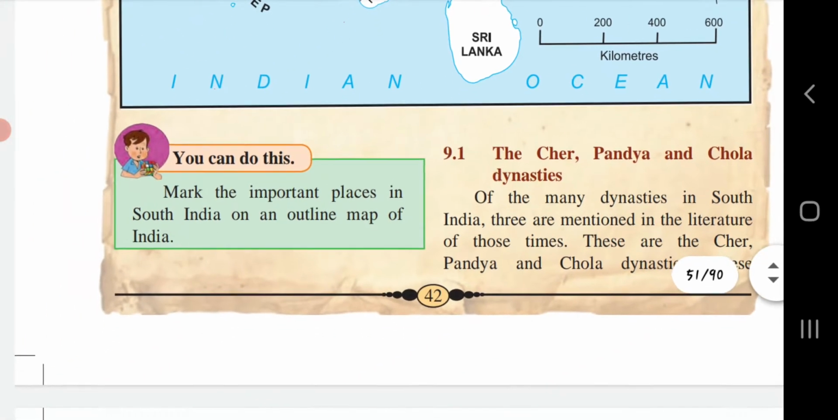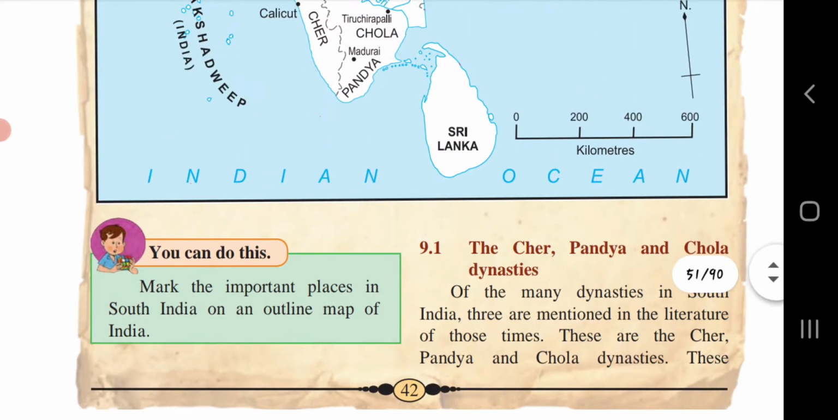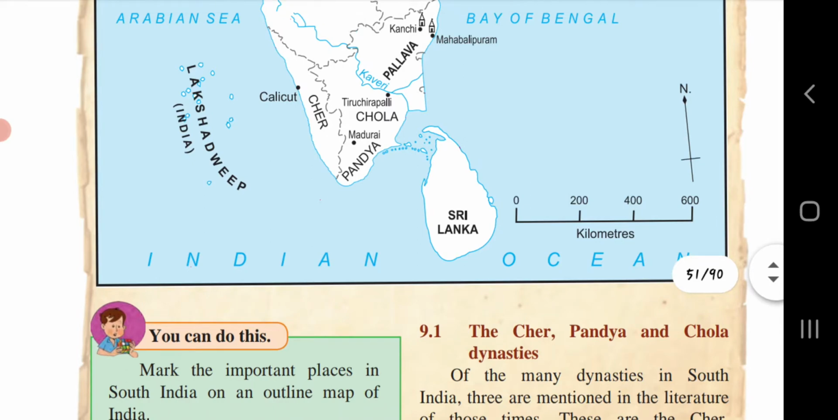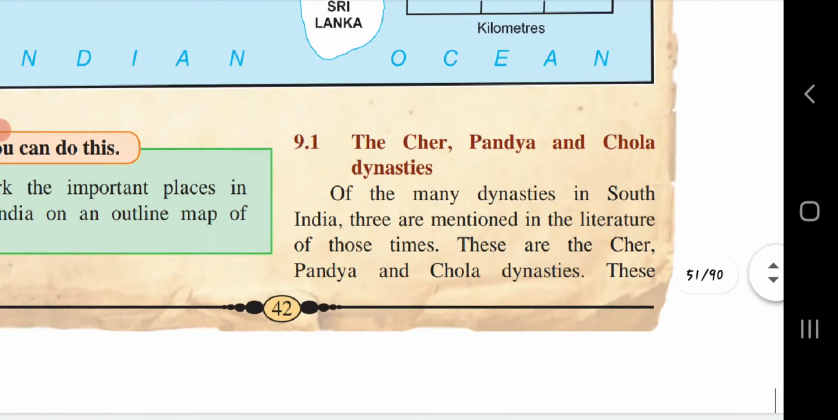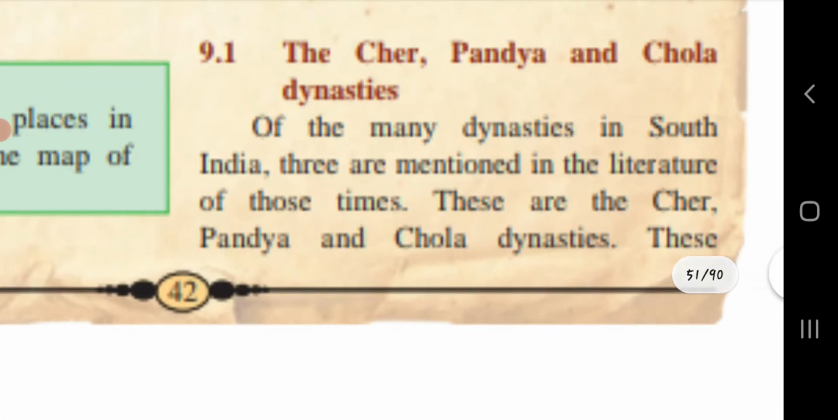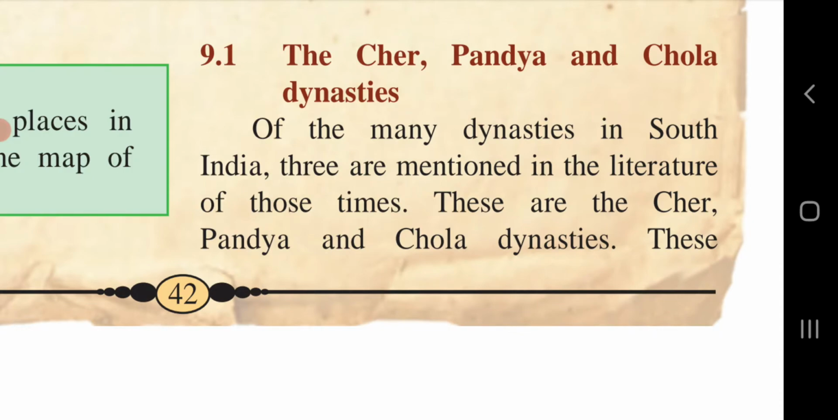Let's start with the chapter. Can you do this? Mark the important places in South India on an outline map of India. Important places of the South. The Chir, Pandey and Chola dynasties. Of the many dynasties in South India, 3 are mentioned in the literature of those times. These are the Chir, Pandey and Chola dynasties.